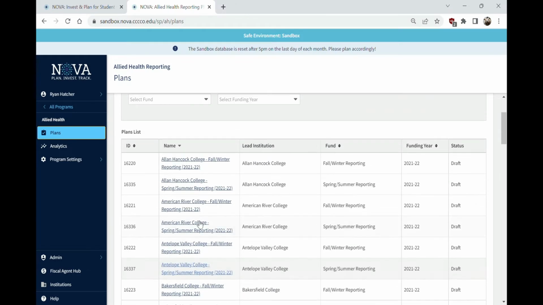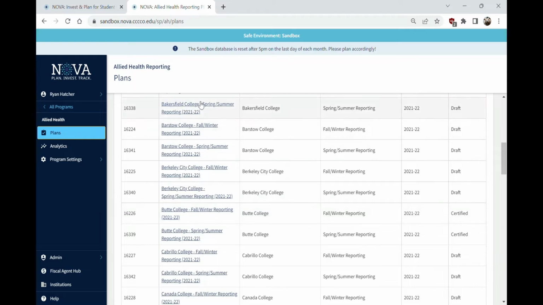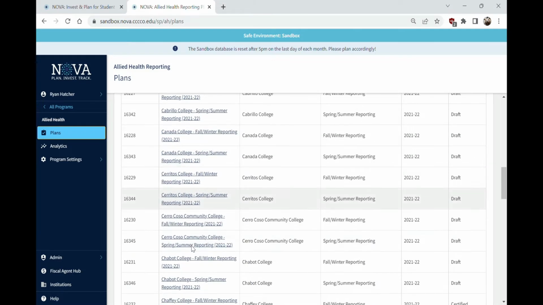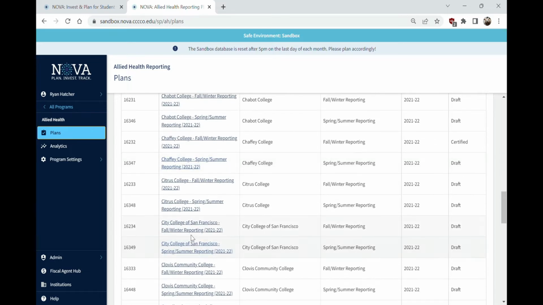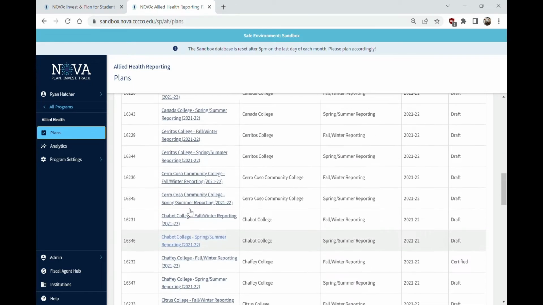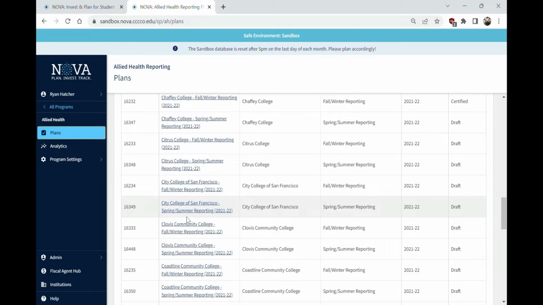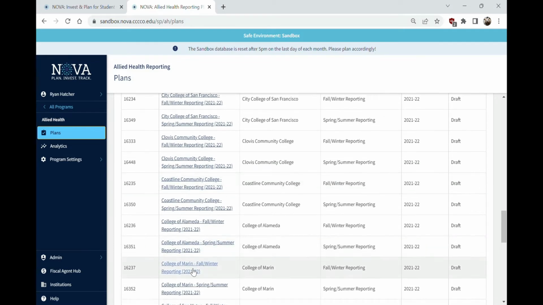Now, for finding your college's plan, there's two, as you can see, for every college here. There is a fall, winter, and a spring, summer. That's why there was two links provided that we discussed in the prior video. For this 21-22 year, we're splitting the year in two, so every college is going to have two. So in the last video, I used College of the Canyons as an example. So let's go ahead and find College of the Canyons.